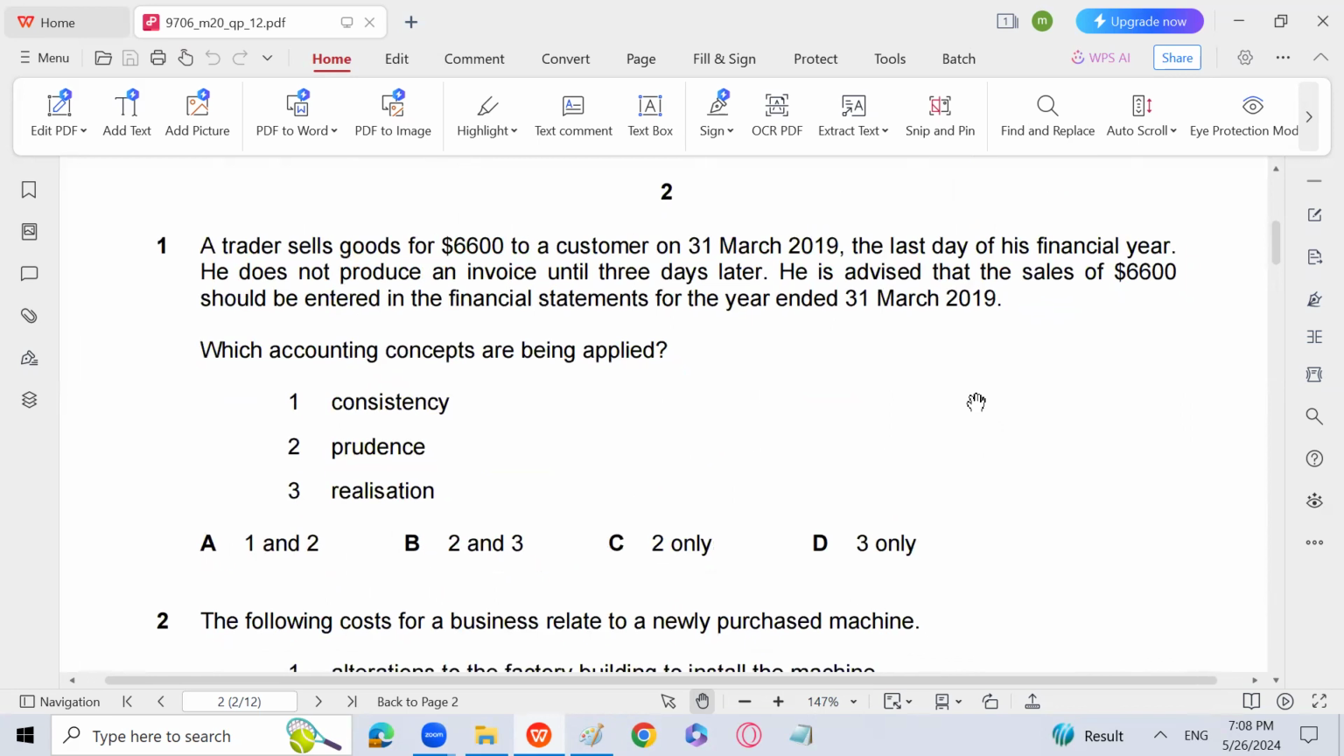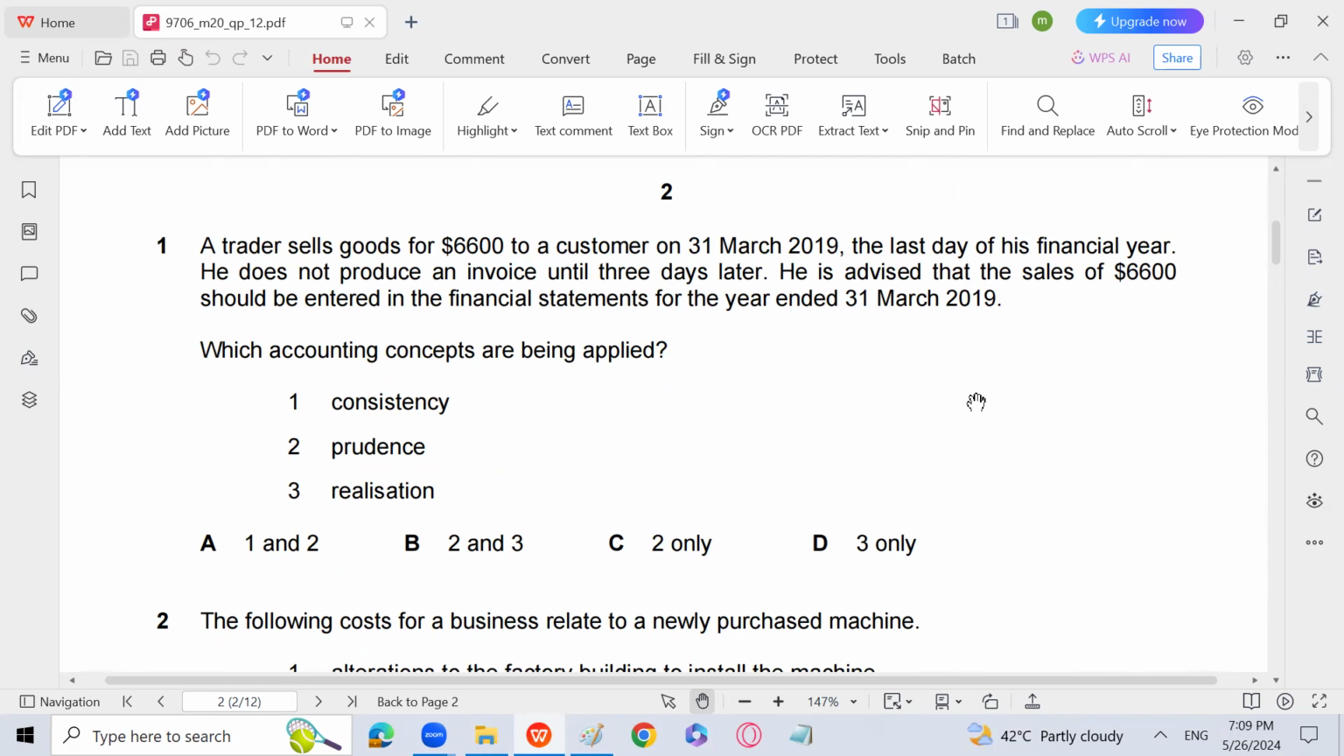A trader sells goods for 6,600 to a customer on 31st March 2019, the last day of his financial year. He does not produce an invoice until 3 days later. He is advised that the sales of 6,600 should be entered in the financial statement for the year ended 31st March 2019. Which accounting principle is being applied? Consistency, prudence, and then realization.